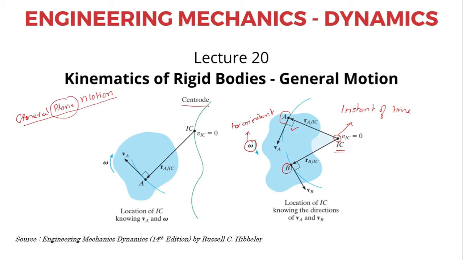Now if we come to three-dimensional motion, there exists an axis called the instantaneous axis. It's not a point but an axis, where the velocity of the particles is momentarily 0.